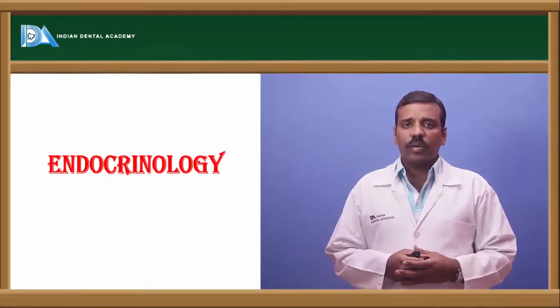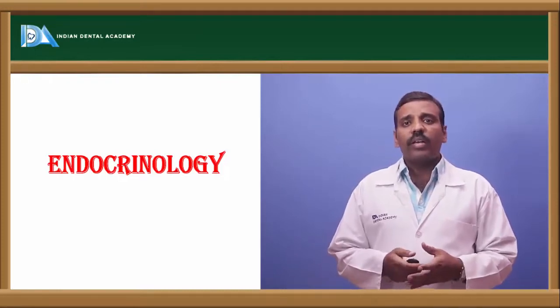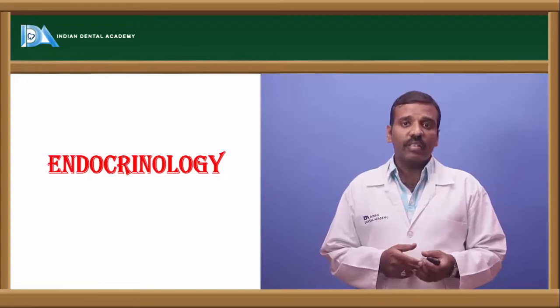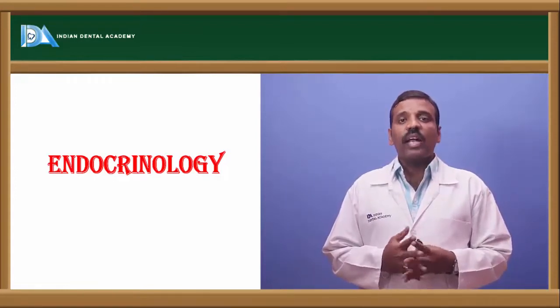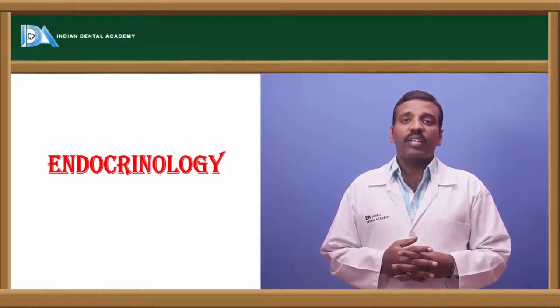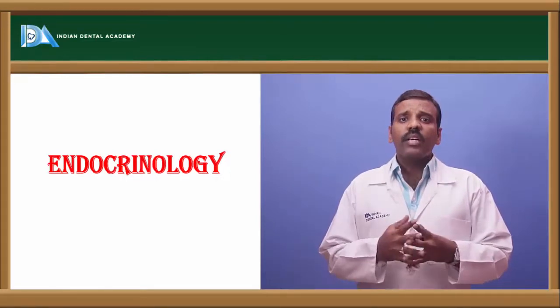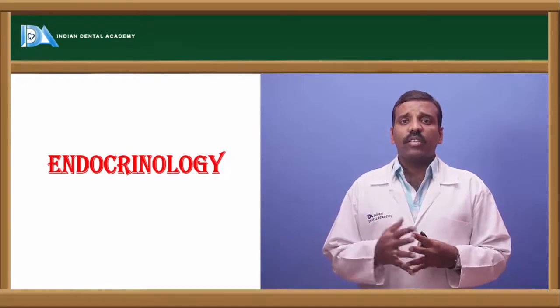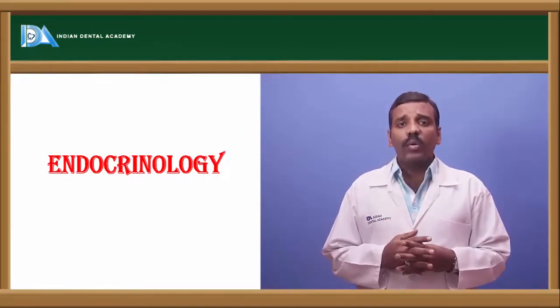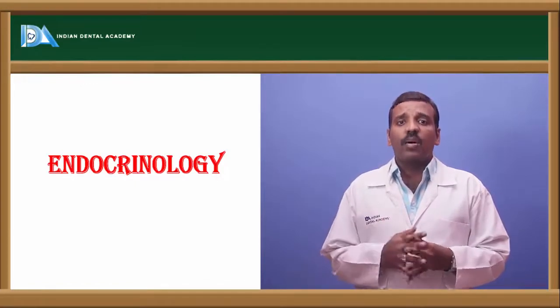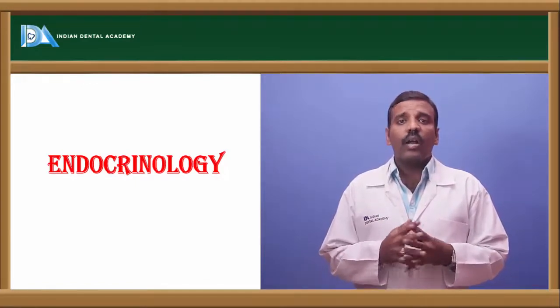What is endocrinology? The body is majorly maintained, or controlled, by two types of systems. One is the endocrine system and another one is the nervous system. The nervous system is under nervous control, whereas the endocrine system is under hormonal control. The hormone.